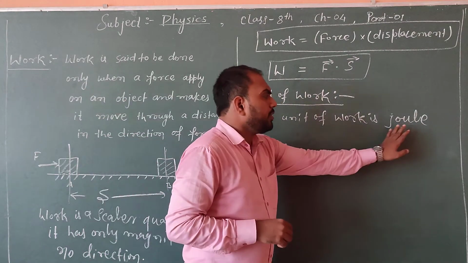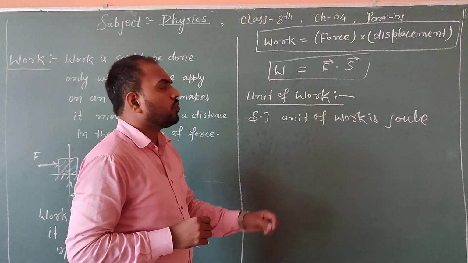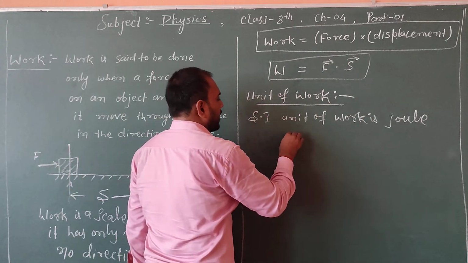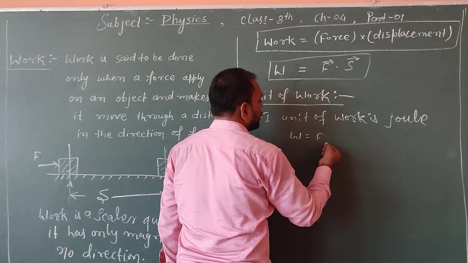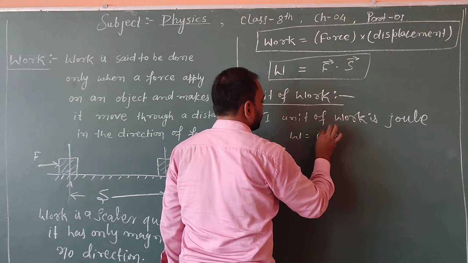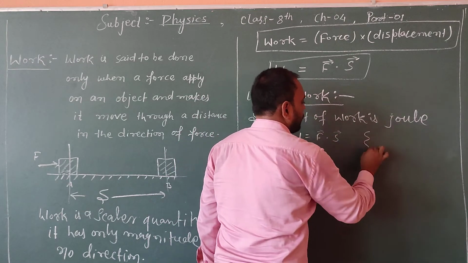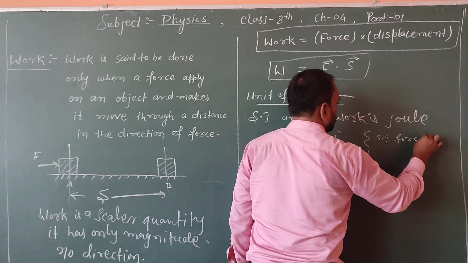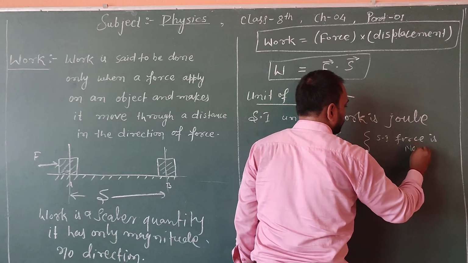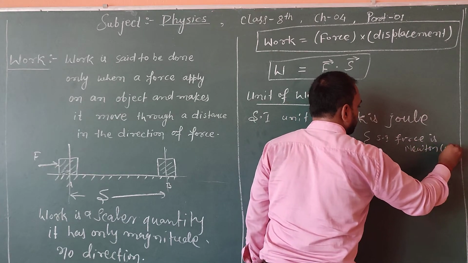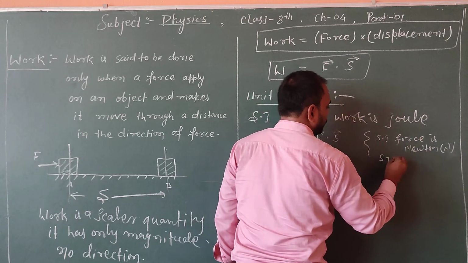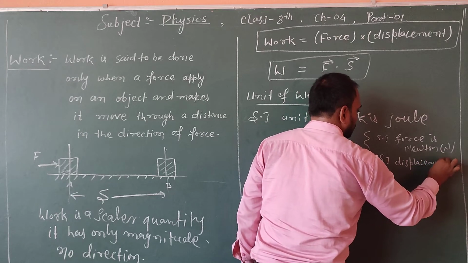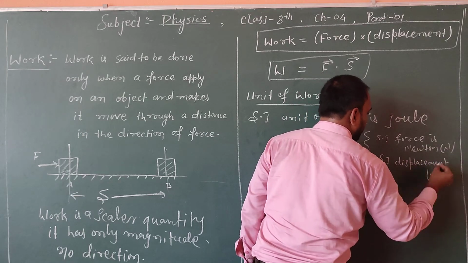Now, if anyone asks you, what do you mean by 1 joule? Let us understand. As we know, work is equal to force into displacement. We all know that the SI unit of force is Newton, denoted by N, and the SI unit of displacement is meter, denoted by m.